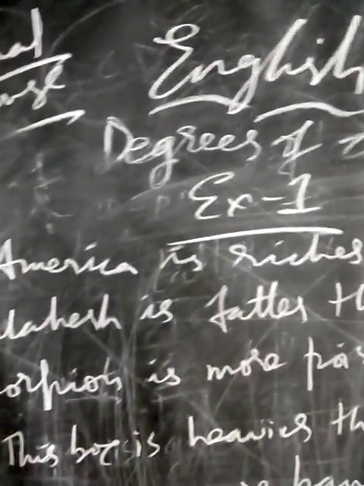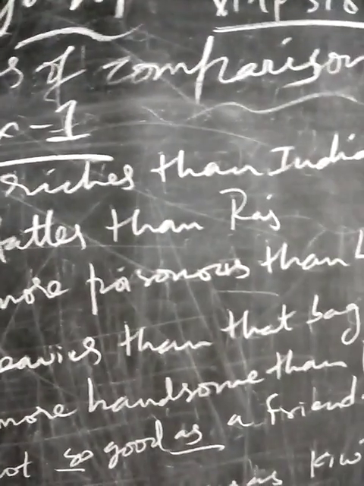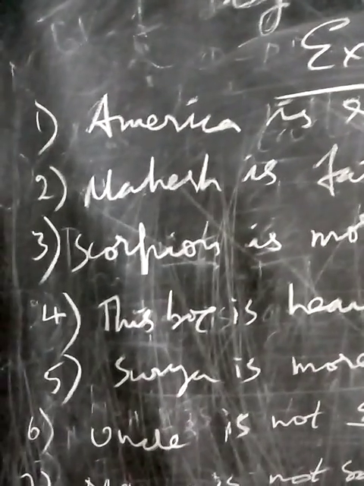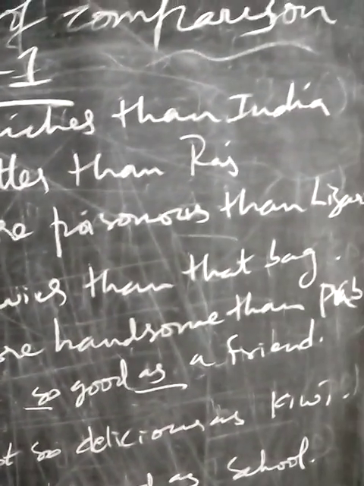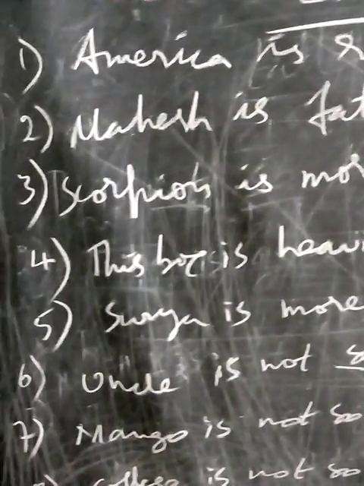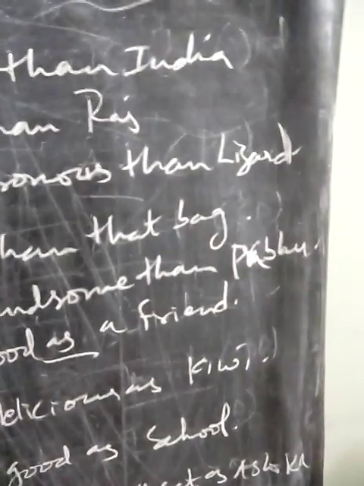First one, once again I am reading. America is richer than India. Change it into positive degree. Next one. Mahesh is fatter than Raj. Change it to positive degree. Scorpion is more poisonous than lizard. Change it into positive degree. This box is heavier than that bag. Change it into positive degree. Surya is more handsome than Prabhu. Change it into positive degree.